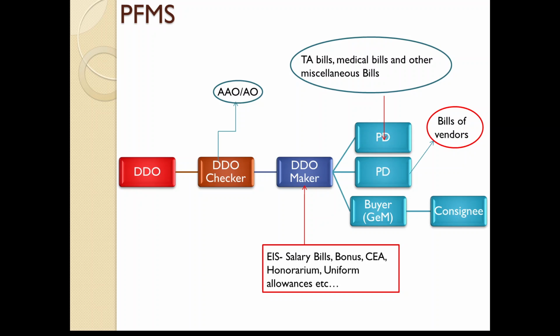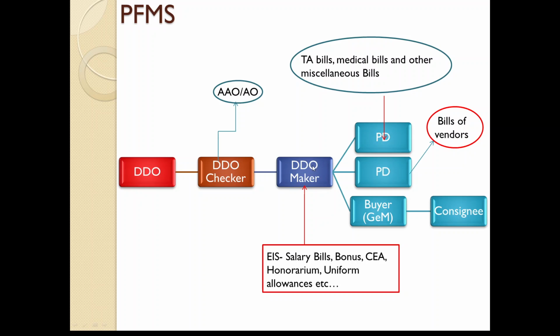So all non-taxable bills of government employees, bills of contractors and any other miscellaneous bills will be generated at PD level. Of course, if it is a contractor bill, it can be generated from this PD, and other than contractor bills, the bills of government employees which are non-taxable will be generated at PD level.